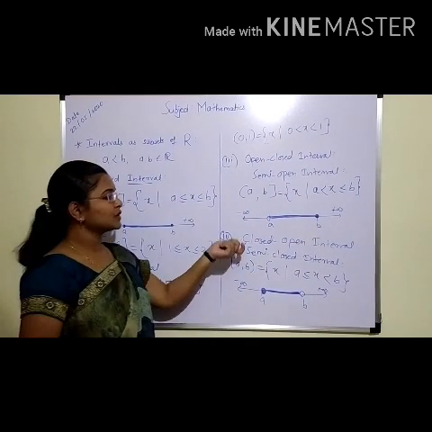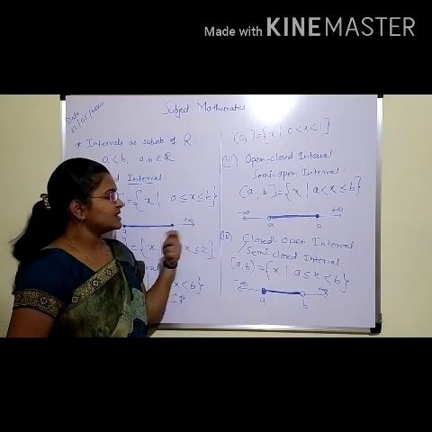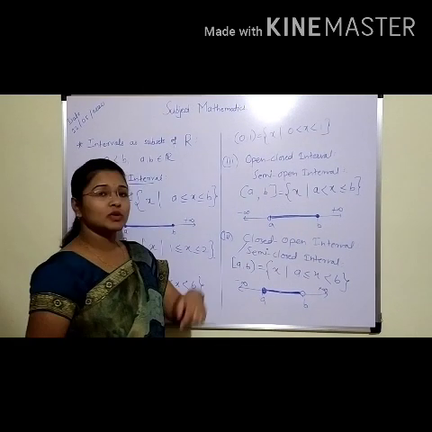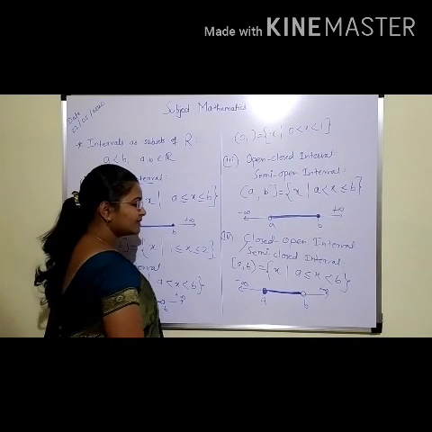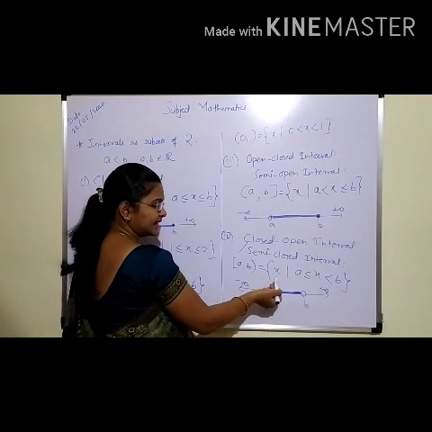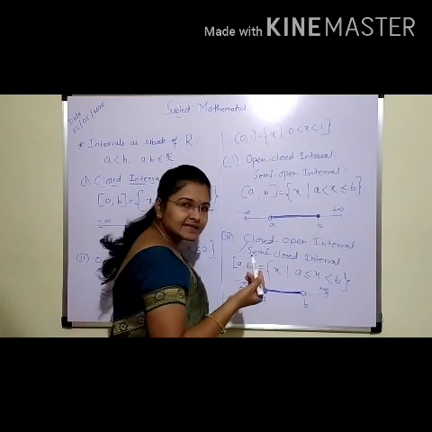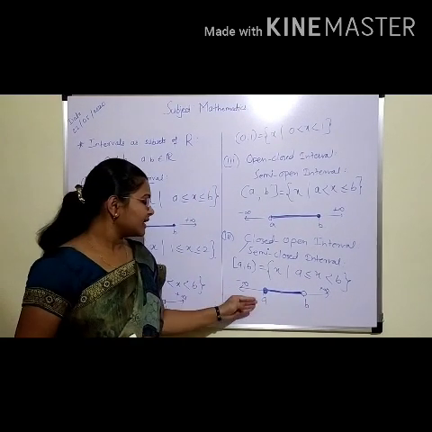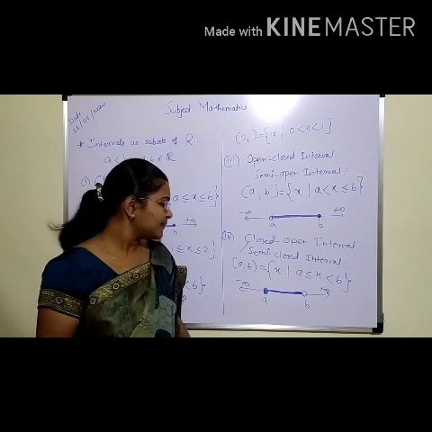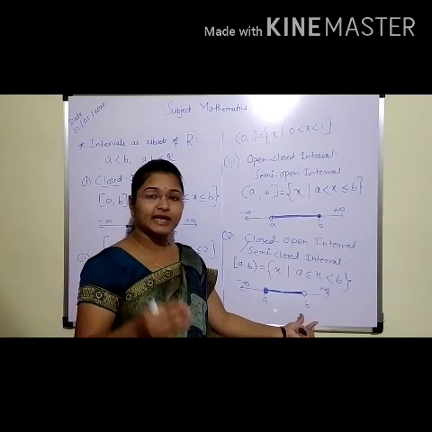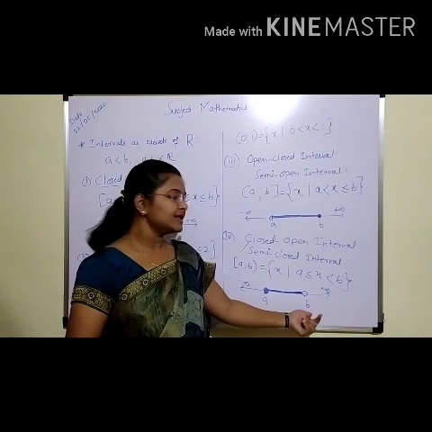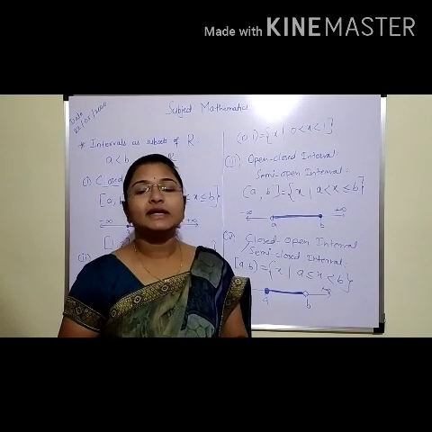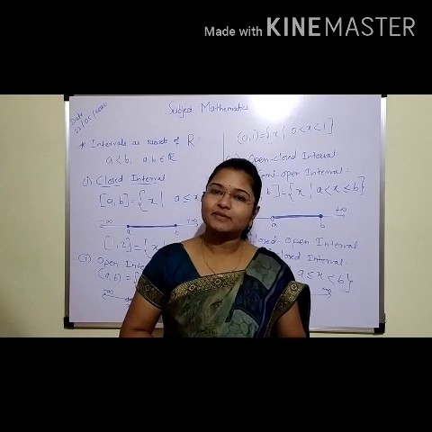The last one, closed open interval, means one side will be closed and the other side will be open, that is a semi-closed interval. It is a set of x such that a less equal to x strictly less than b. Meaning in this interval we are including the starting point a and we are excluding the end point, that is b. Understood? So in this way we have studied the intervals as subsets of real numbers. Okay.